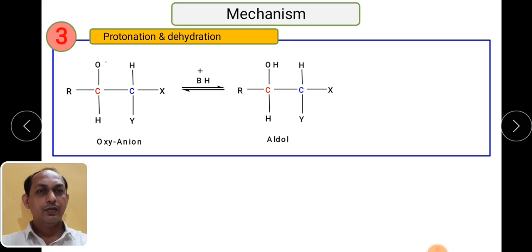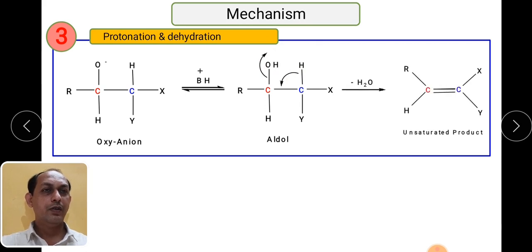Let us see the arrows. The electron pair will be shifted to this particular carbon. So there will be a double bond formation between the carbons, and this OH and this H will be removed. So OH and H, water will be removed and you will get the formation of carbon double bond carbon. So there is a formation of an unsaturated product, and this is how you get the desired product, the unsaturated product, which is the main product of the Knoevenagel reaction.